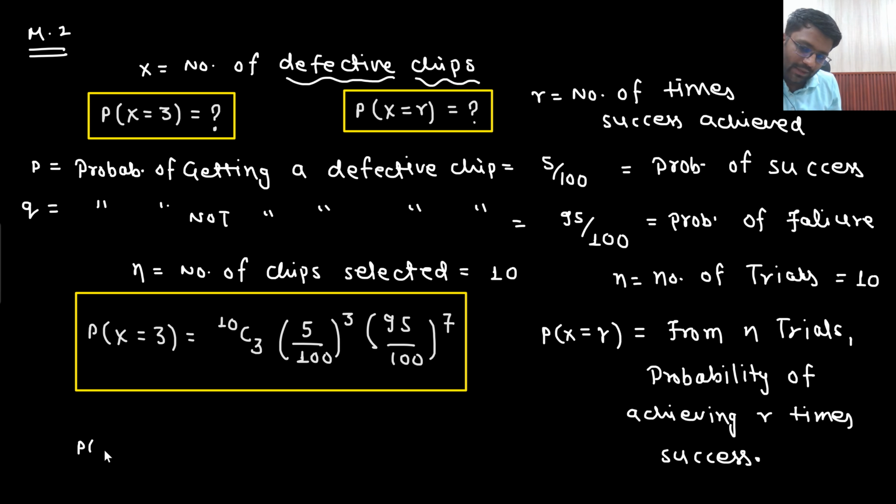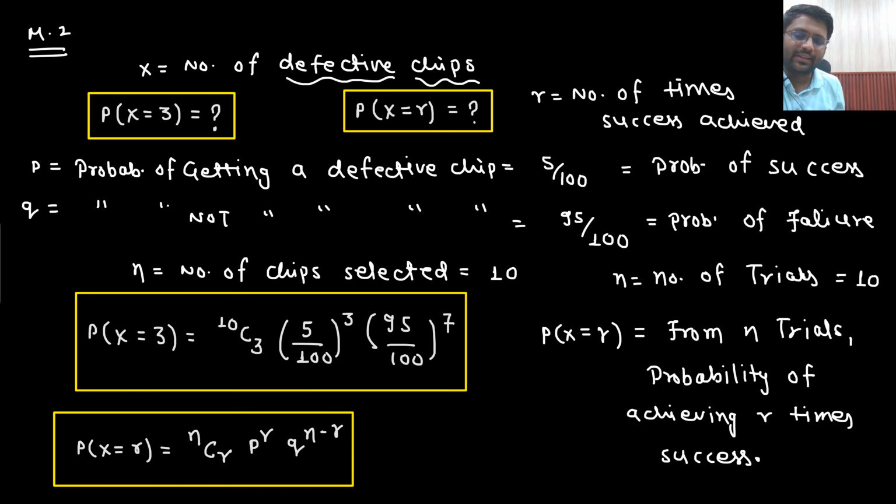So probability of x equals r is given by: out of n trials you need to achieve success r times, multiplied by p to the power r, multiplied by q to the power n minus r. Isn't it the same thing that we are doing? 10C3 p to the power r q to the power n minus r. So what is this representing? This is representing the PMF of random variable x. And now this random variable x is known as a binomial random variable, or you can say that x follows the binomial distribution.